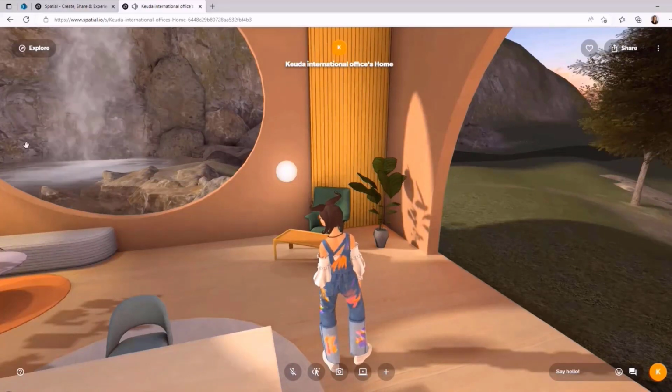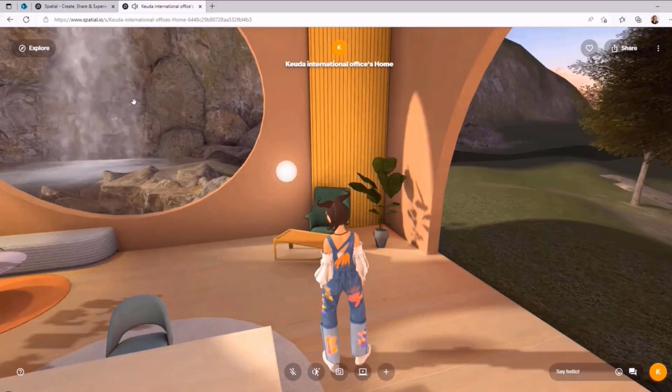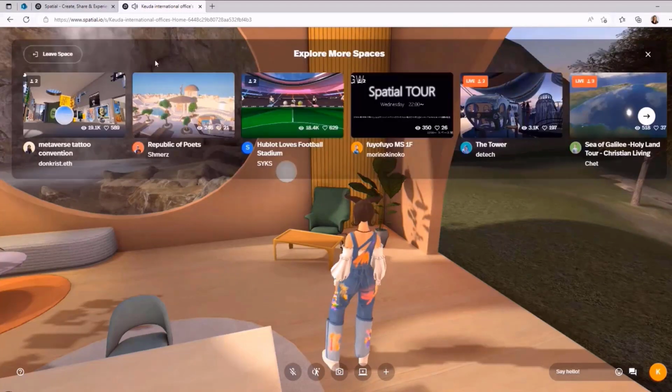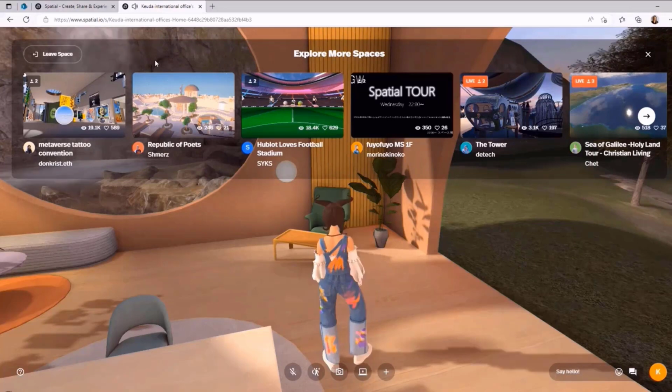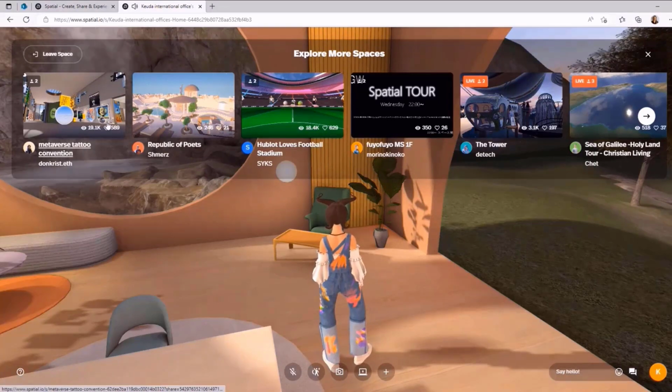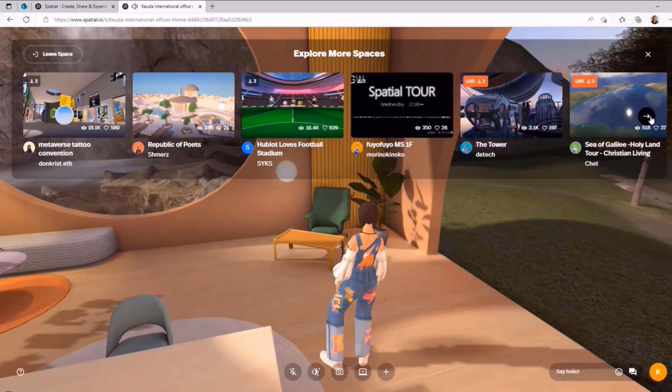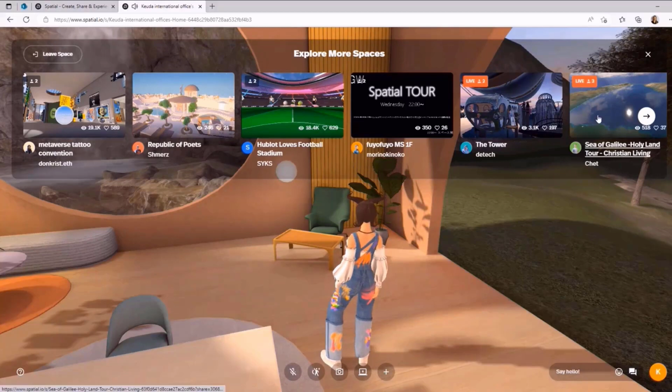So either you have a ready shared address where you're going, or then you go and press the explore button. It's in the left-hand corner, explore. Yes, and then you have the options to explore more spaces, and here you can see different existing spaces, and then you need to find the space where you want to go into.